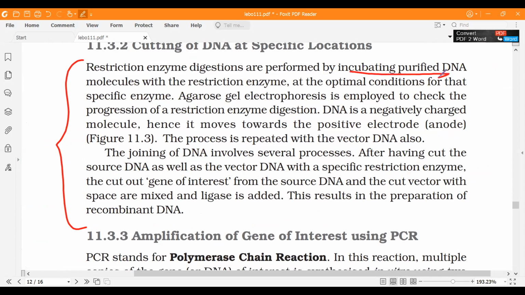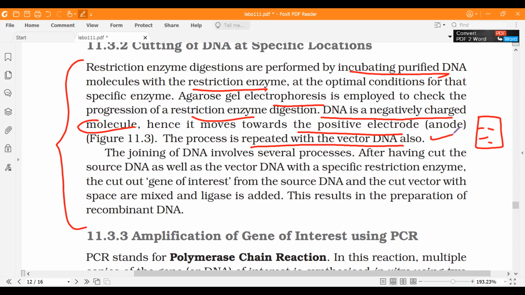So then you have your DNA, which you put with restriction enzyme at certain conditions for a specified period of time, and the restriction enzyme will cut it. Then you do the agarose gel electrophoresis, so you'll get bands showing whether your DNA has been cut or not. Remember this sentence: DNA is a negatively charged molecule, it moves towards the positive electrode. It is repeated with the vector DNA also. So you have to use the same process to isolate the vector DNA plasmid as well as your desired DNA. After cutting, you can add the ligase and then you get the rDNA.